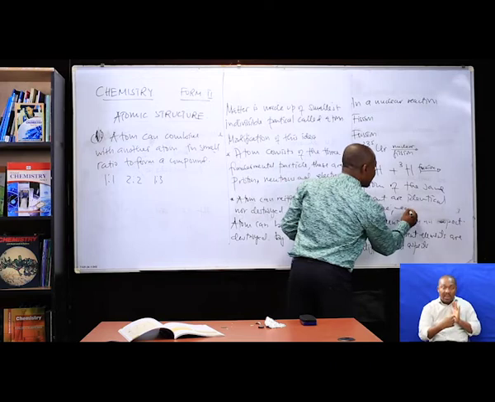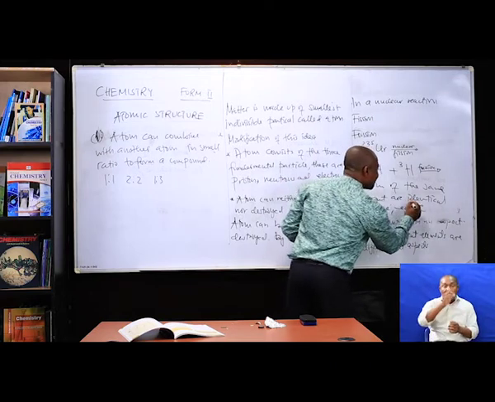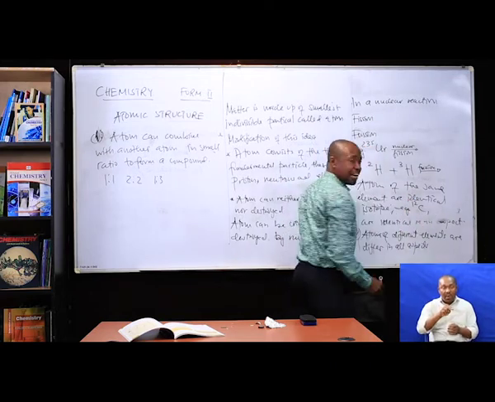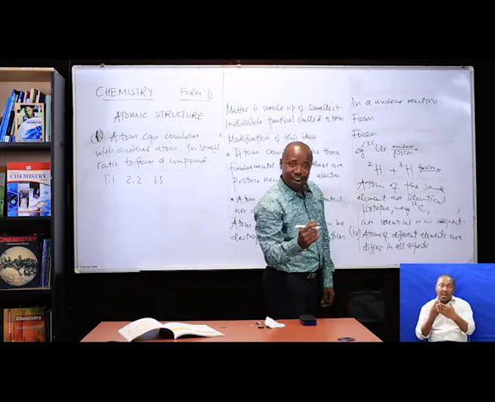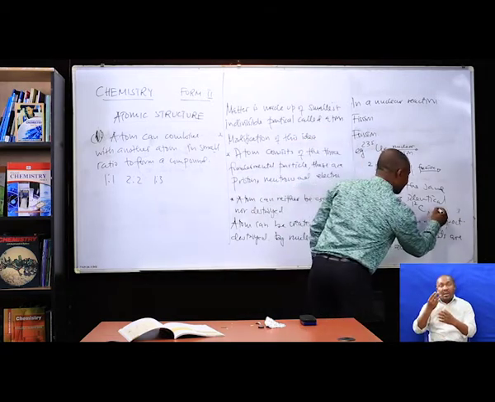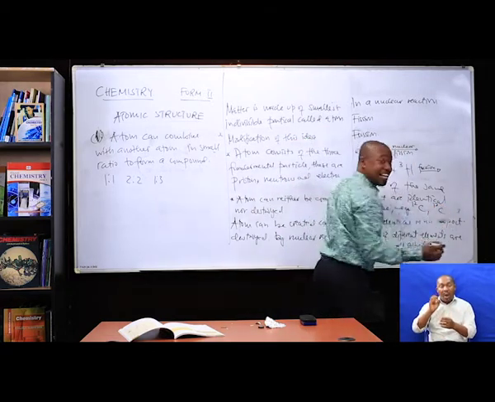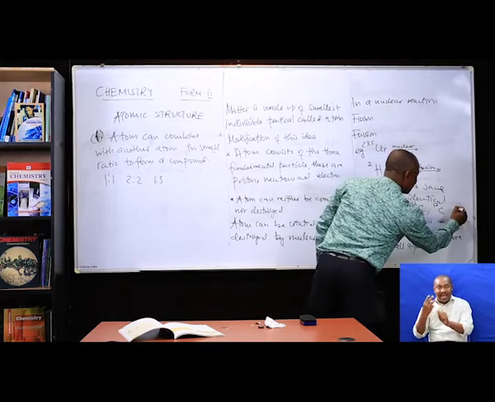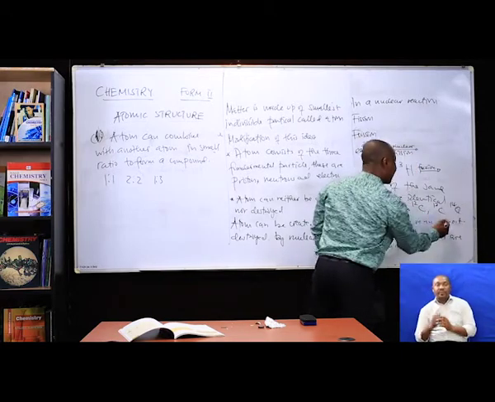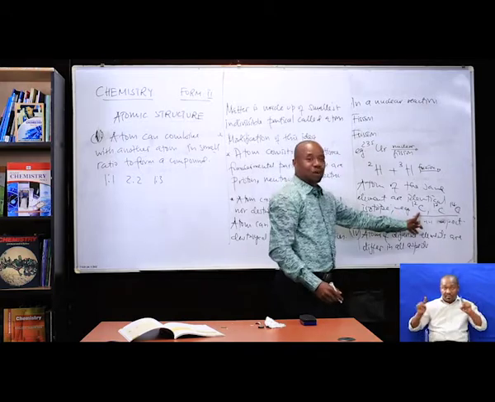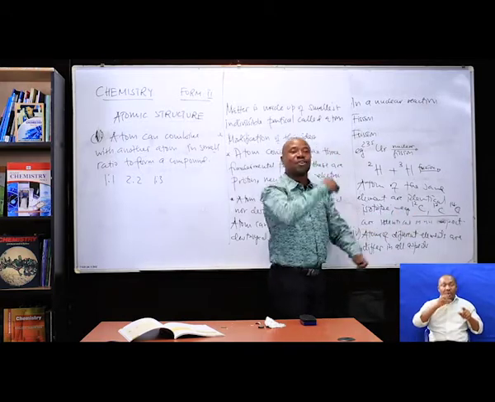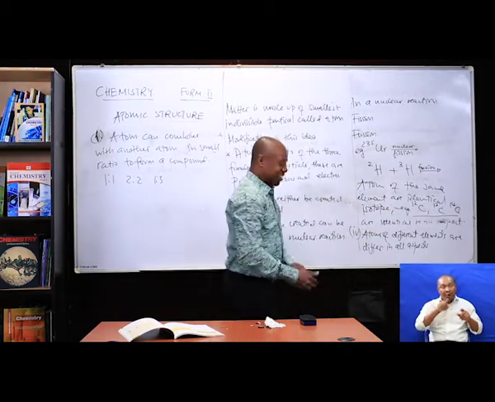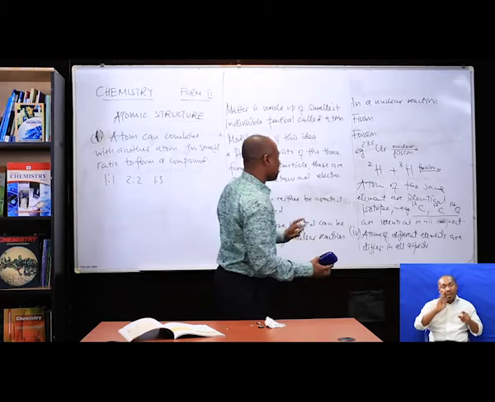Example, carbon: there is carbon 12, carbon 13 and carbon 14. These are the isotopes of carbon.